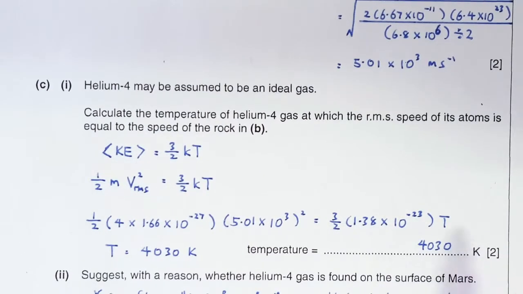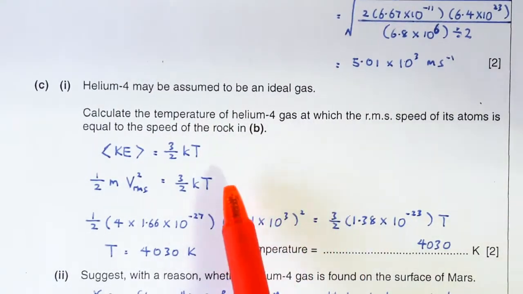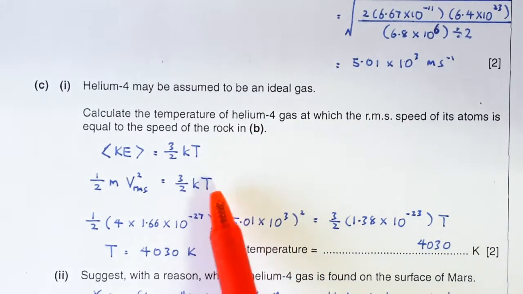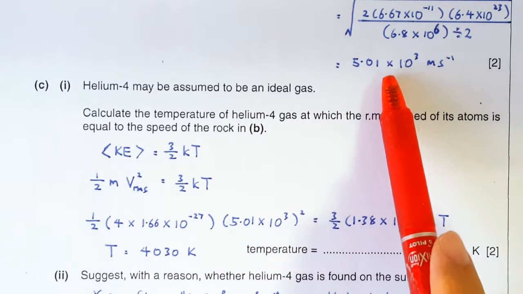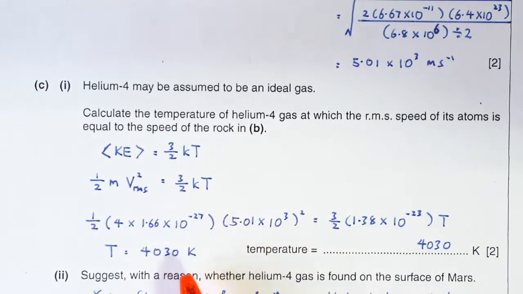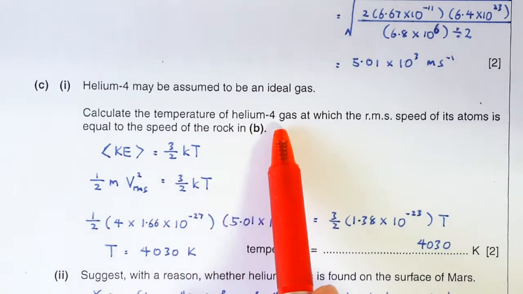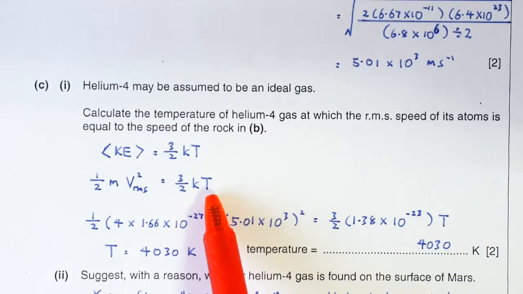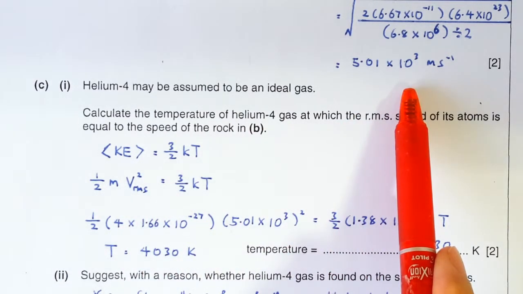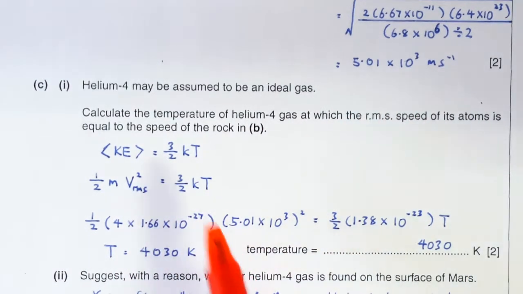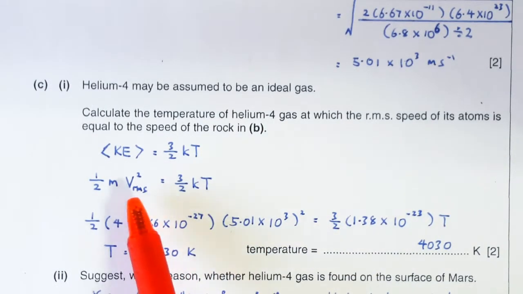So in part C1, we calculated the temperature of a helium-4 gas such that the molecules in the gas have a root mean square speed that's the same as the escape velocity. And that number turns out to be about 4,000 Kelvin. That means if the temperature of the helium-4 gas is 4,000 Kelvin, then the root mean square speed of the helium-4 gas would be about 5,000 meters per second. That means at this temperature, half the molecules in the helium-4 gas have sufficient KE to escape from the surface of Mars.